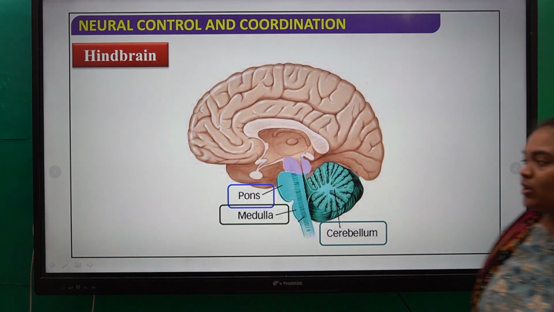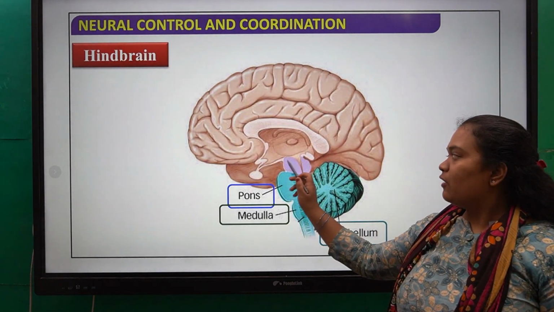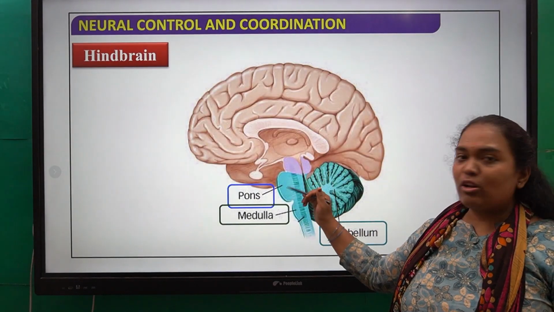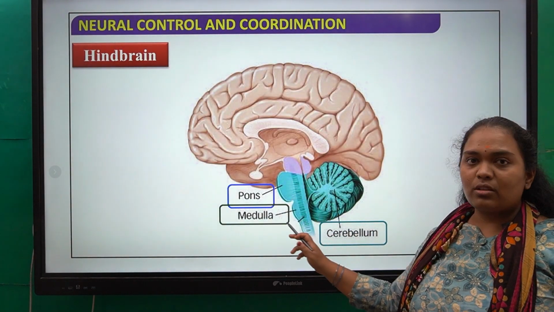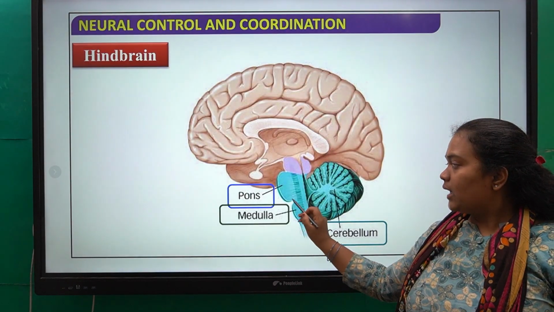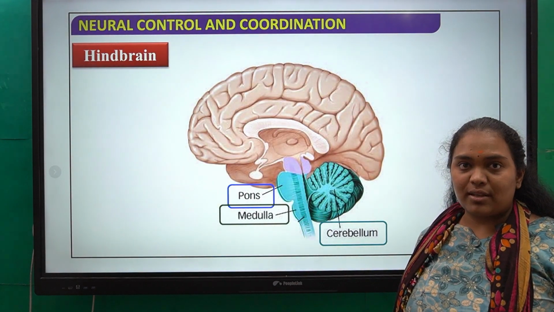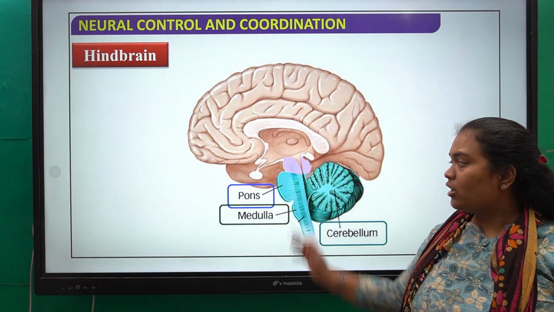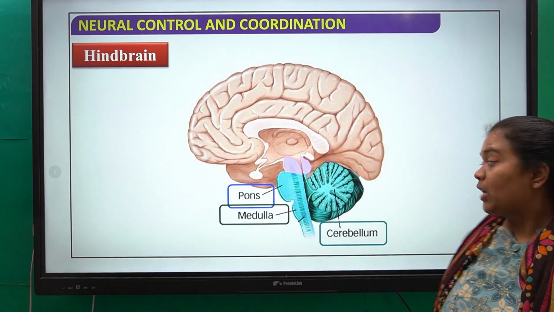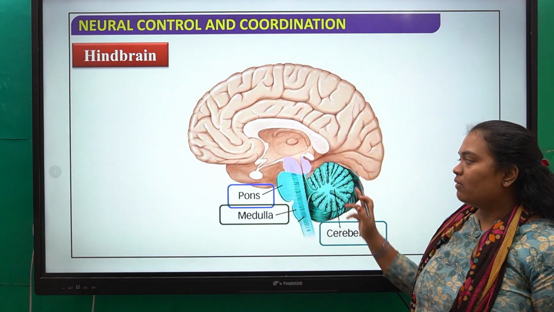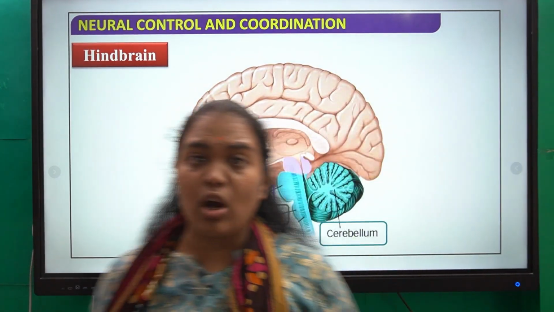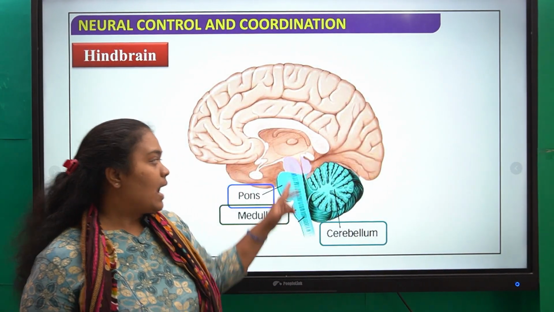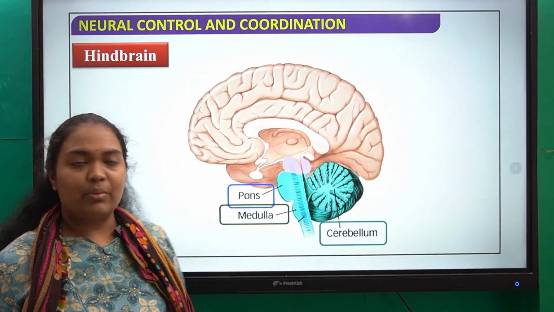In this hindbrain you can see the different structures here. If this is the midbrain, just below the midbrain you have the pons varolii. Then below the pons you have the medulla oblongata. Here is the sulcus or groove-like structure which differentiates your pons and medulla oblongata. Then you have the cerebellum, which is present just behind your brainstem, the medulla oblongata and the pons, and it is in close association with the midbrain.